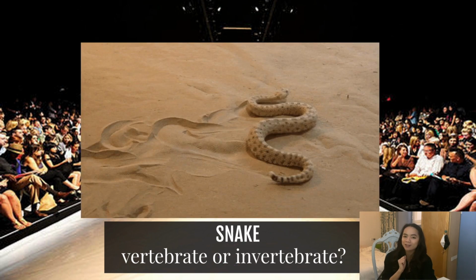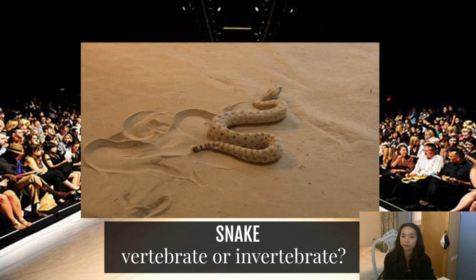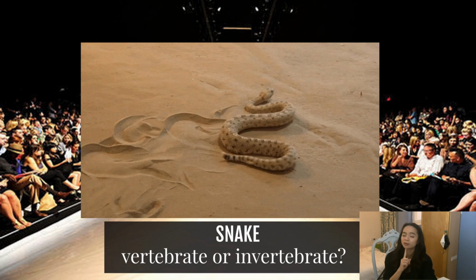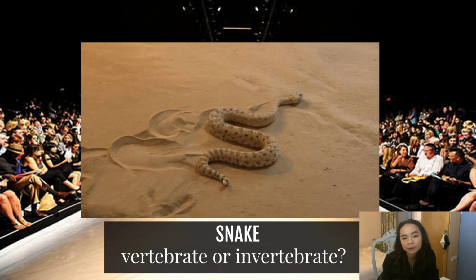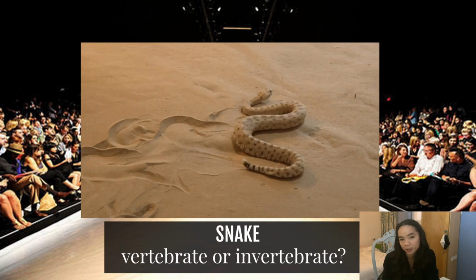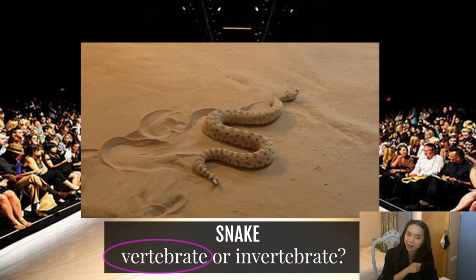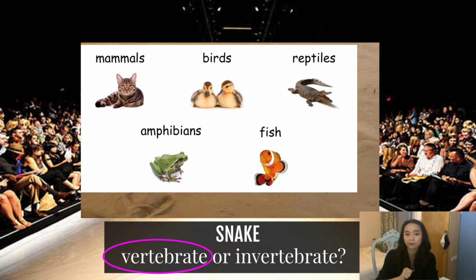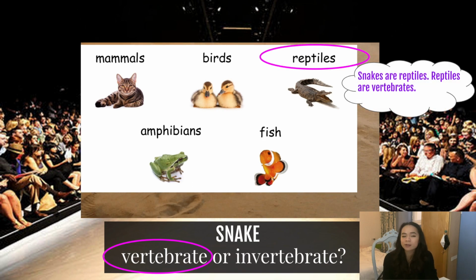Snail, vertebrate or invertebrate? Invertebrate. What about a snake? Vertebrate or invertebrate? A lot of you probably think it's an invertebrate, but it's actually a vertebrate. Why? Remember, there are 5 groups of vertebrates: mammals, birds, reptiles, amphibians, and fish. Snakes are reptiles, so snakes are vertebrates.